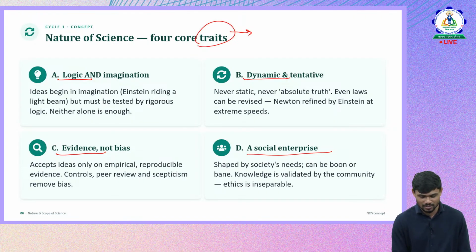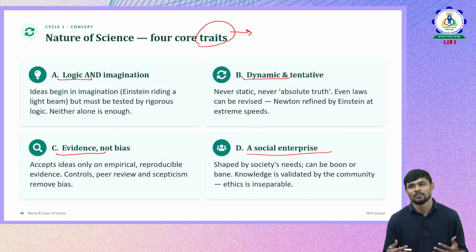Science is logical and it is imaginative. Ideas begin by imagination. Anything that we see, anything that we think starts from a common imagination. Then it must be tested by rigorous logic, because science needs logic. We cannot make general statements and general propositions just like that. There should be a proper reason for everything that we say in science, and science will have all that.